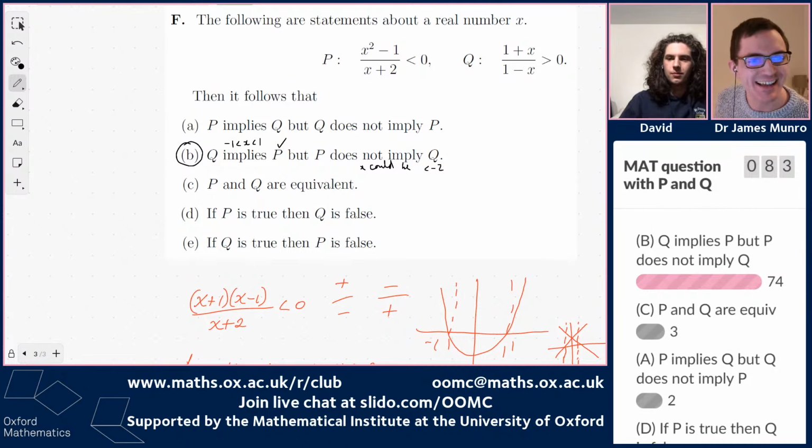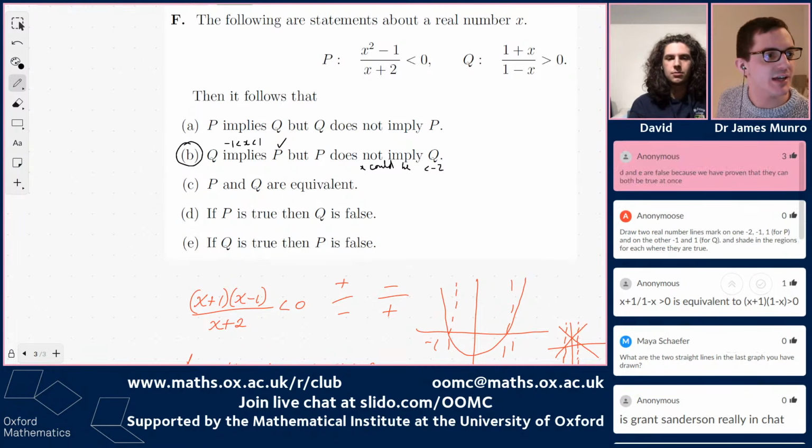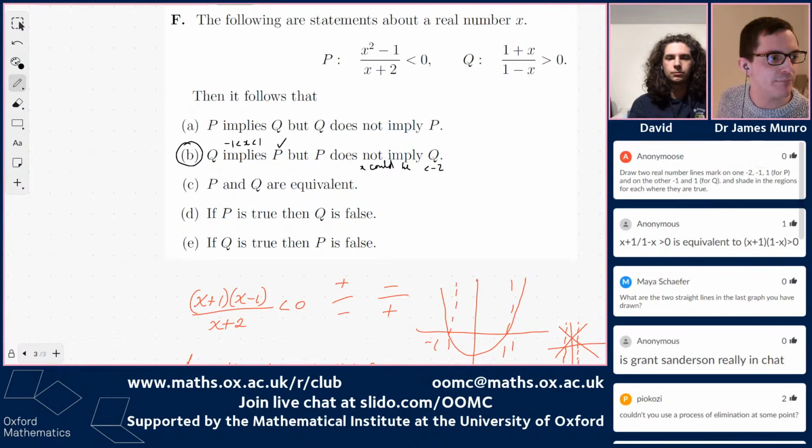Somebody said something very clever in chat that I wanted to address. I'm going to turn this poll off so we can get chat back on screen. Somebody said we were done a while ago, and I kept going. They said, D and E are false, because we've proven that they can both be true at once. I'm going to class that as a sort of hot take.